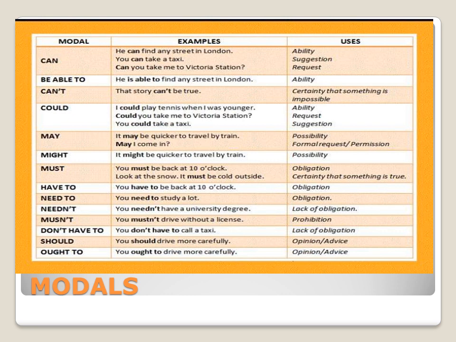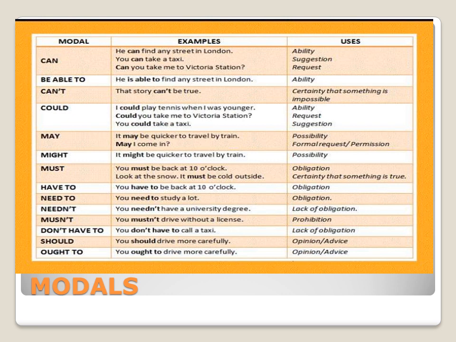Be able to is another alternative for can when we talk about ability. He's able to find a street in London. And the negative form is can't. But can't here in the example shows an impossible action, which is not possible to happen. That story can't be true. So I'm sure it's not true, which is another usage of the modal verb can.